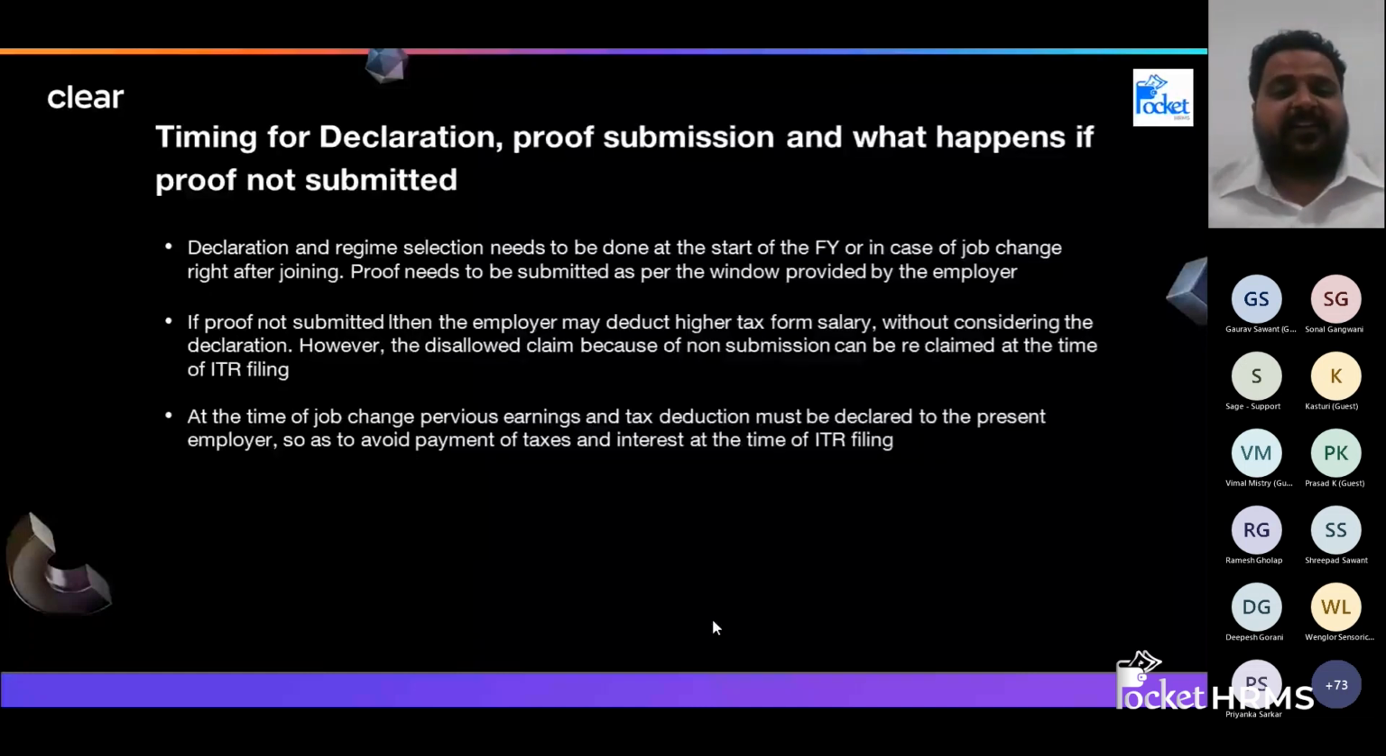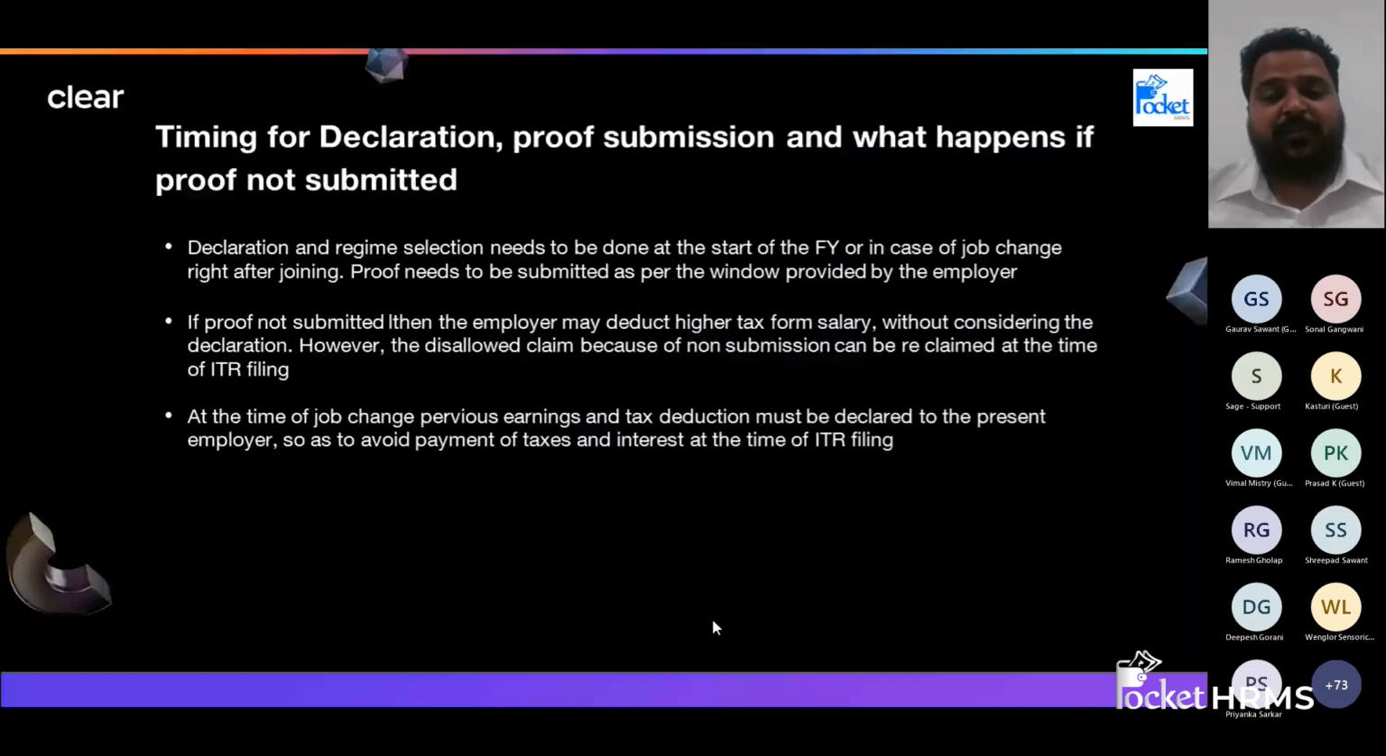And now we'll discuss timing of declaration proof submission and what happens if not submitted. As I have already mentioned, whenever the payroll team asks you, they give you a deadline to submit your proofs and to declare your investments or expenses. Please submit before that due date, because they will also need time to recalculate your tax liability and then deduct according to your salary structure.